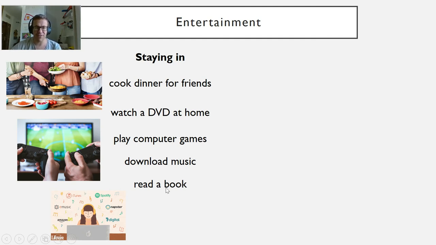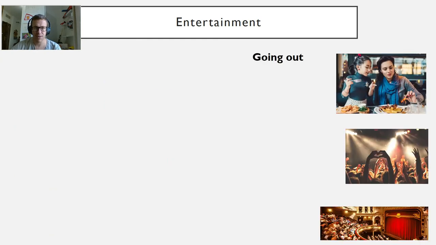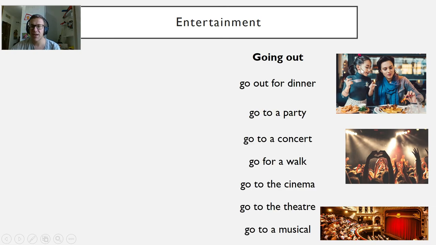Then we have going out. So here in this picture we have go out for dinner. Notice you can stay in for dinner, but this person is going out to a restaurant. Go to a party, go to a concert, which is what could be happening in this picture. Go for a walk. Some good exercise. Notice the spelling of walk. We have an L, but you don't hear the L. Walk. Go to the cinema.